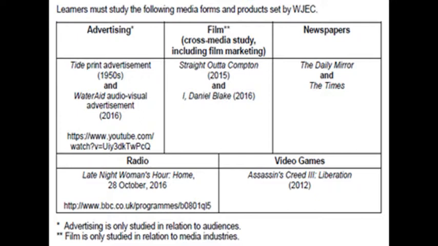So for advertising, there's the Tide print advertisement from the 1950s, the WaterAid ad. For film, this is a cross-media study, including film marketing, but not actually studying the films themselves. Straight Outta Compton, 2015, and I, Daniel Blake, 2016. Newspapers, again like Section A, will involve analysing the industry context of the Daily Mirror and the Times, but not the texts themselves. That is Section A.